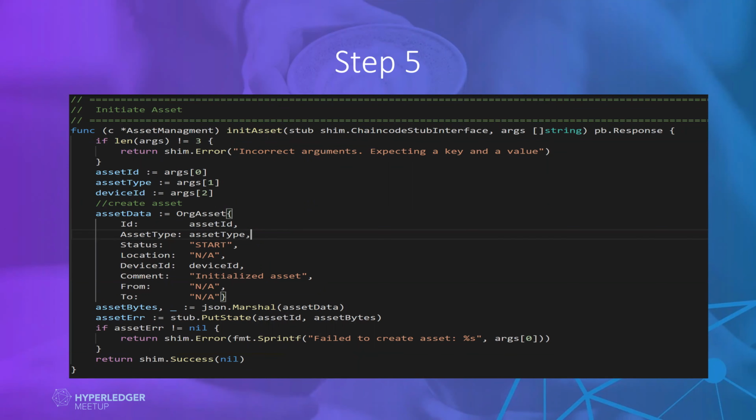What we will be doing with this. So here I will be initializing the assets. The user has to provide three arguments. Number one is asset ID, asset type, device ID. If we want to verify, suppose there is an integer, we can verify, we can have the logic here. So we can return directly from here rather than going through. So this is somewhat like validation. Now here I have made it simple that the arguments should be three.